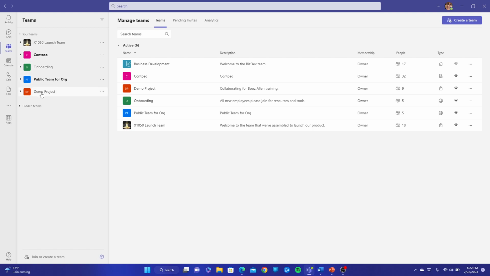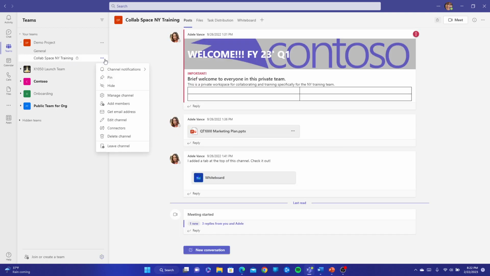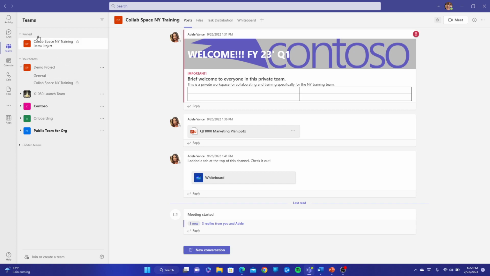For example, I can continue organizing this the same way I would organize my pinned chats, by simply dragging the demo project to the top. In addition, if there's a particular channel that I interact with a lot, for example this Collab Space New York training, I can go into the ellipses here and pin this particular channel. That will create a new section for my pinned channels, in the same way I would pin a particular chat.